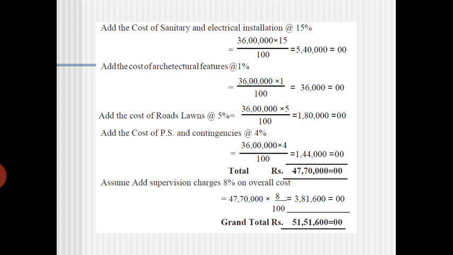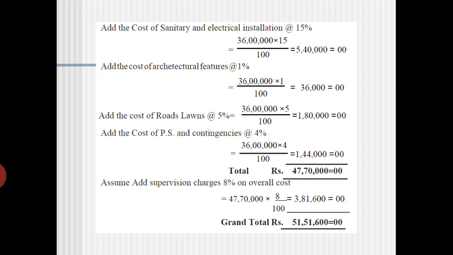And the lawns and everything, it is 5% of that total cost of the building. So it is 1 lakh 80,000. Then the cost of the PS and contingencies, it is around 4% of the total cost of the building. Then supervision charges is around 8%. It will be around 3 lakh 80,000.